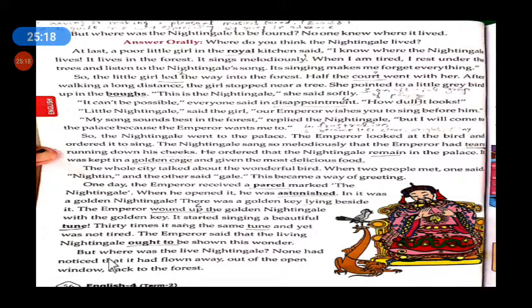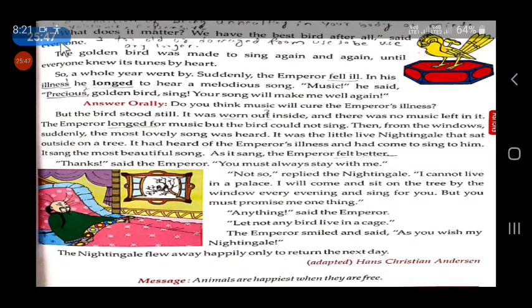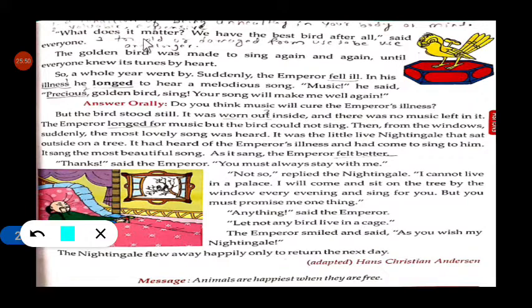But where was the live nightingale? None had noticed that it had flown away out of the open window back to the forest. At the time, the nightingale was missed. So nobody had noticed where it had gone. What does it matter? We have the best bird after all, said everyone.